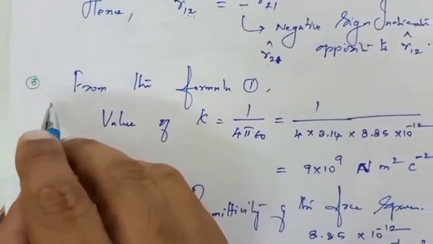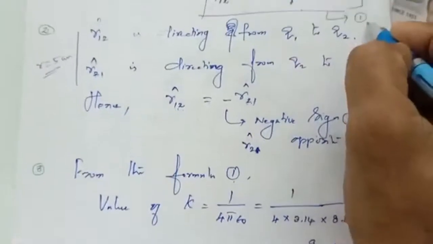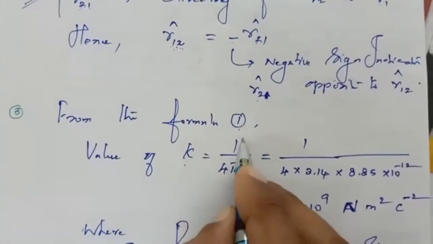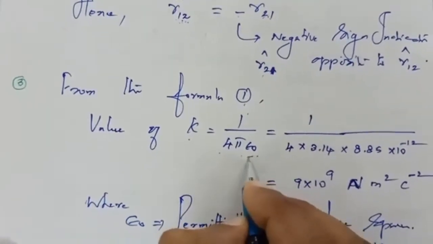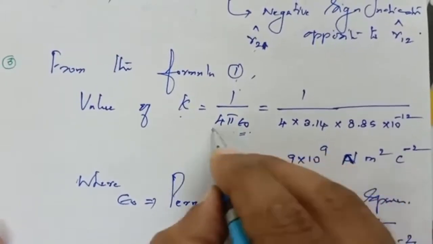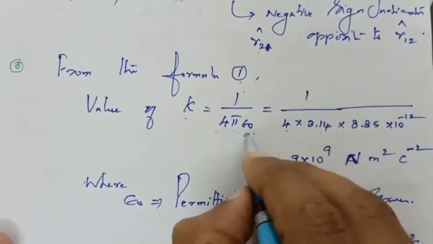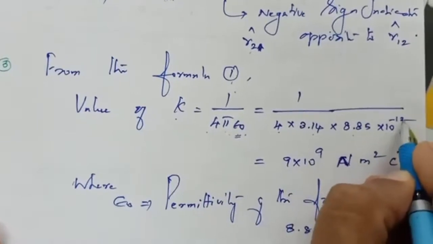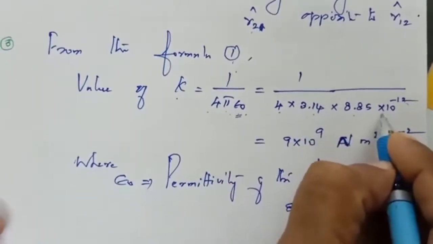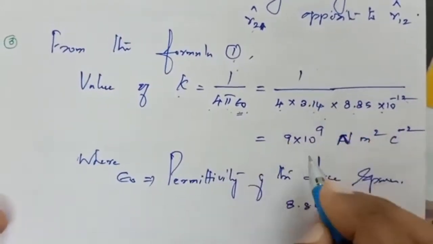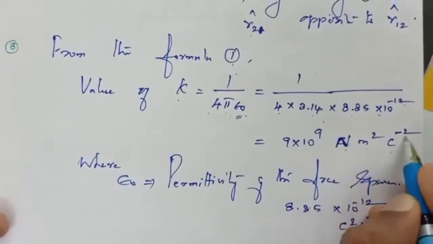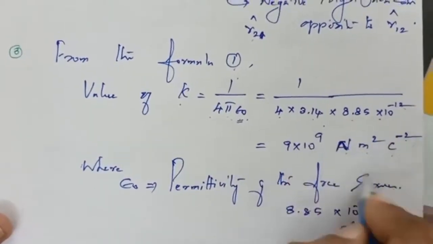Then the third aspect. From formula 1, the value of K, the proportionality constant, is 1 by 4 pi epsilon 0. This is called epsilon 0. When we substitute the values, 4 is 4, pi is 3.14, epsilon 0 is 8.85 into 10 power minus 12. Multiplying all these factors, putting them in the denominator and taking the reciprocal, we get 9 into 10 to the power 9 Newton meter square Coulomb power minus 2.